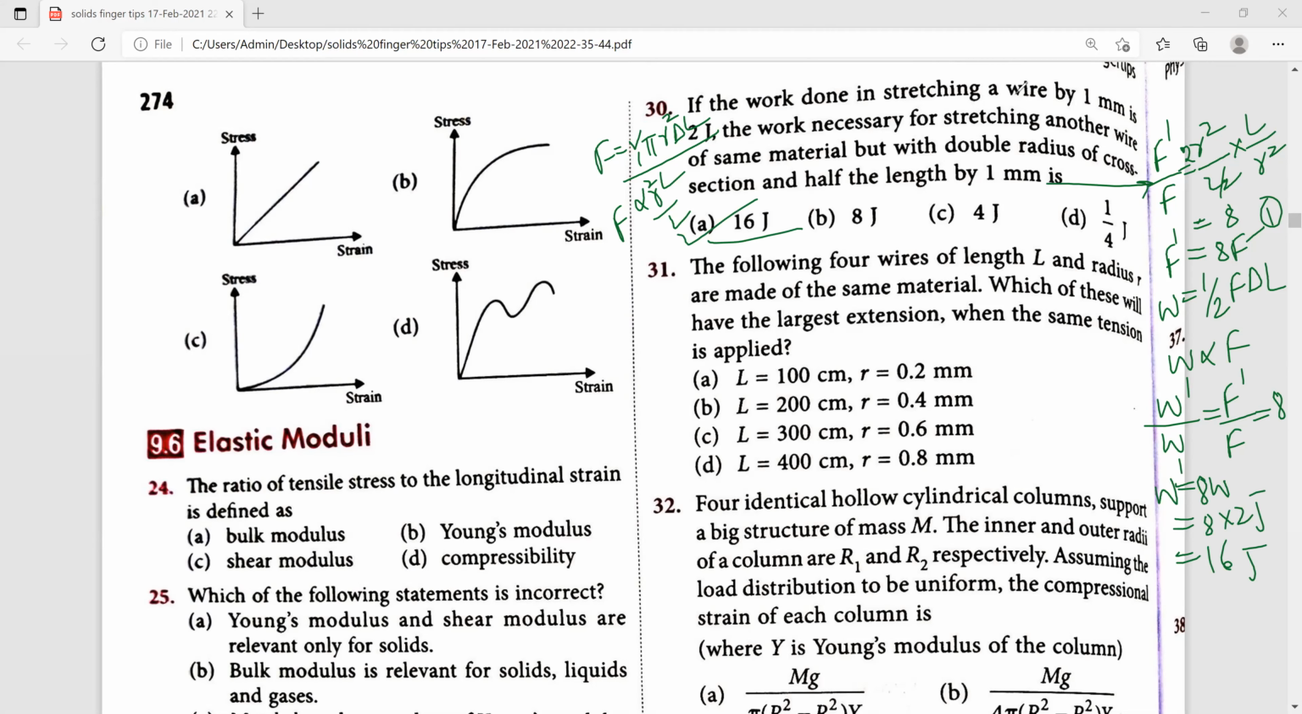Next, 31. The following 4 wires of length L and radius are made of same material. Which of these will have the same largest extension when the same tension is applied? Find that out. See, which formula do we use? We use the Young's modulus formula: Y is equal to FL divided by A into delta L.